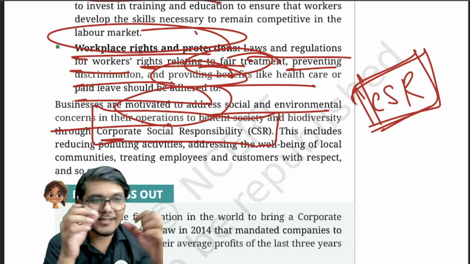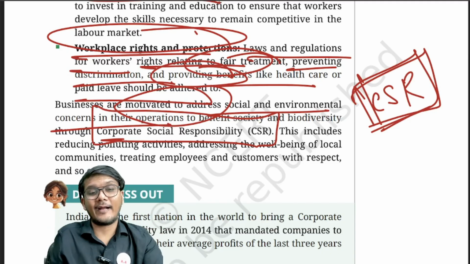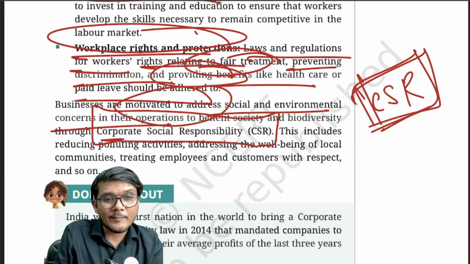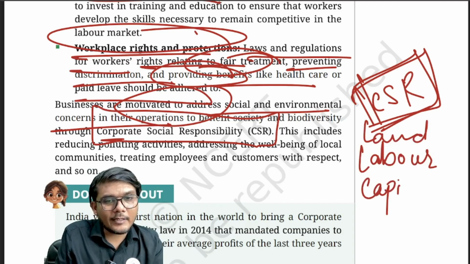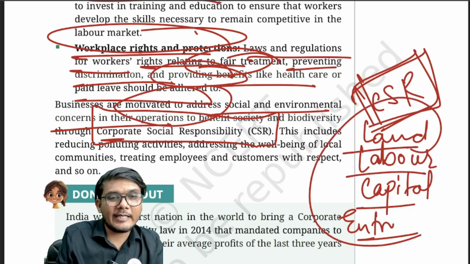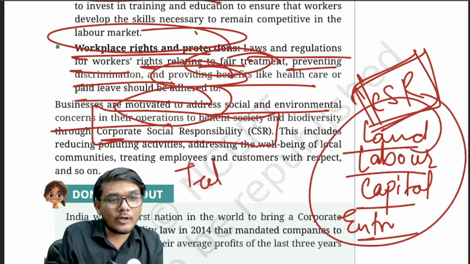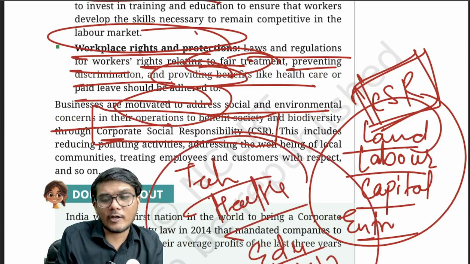All right, so that is about it with respect to the factors of production. I hope the factors of production are absolutely clear to you. They are land first, then labor, then capital, and then entrepreneurship. Right, these are the four factors of production. Then there are enablers like technology, health, education, skill, etc., which enable these factors of production.